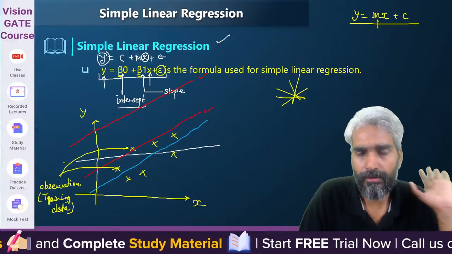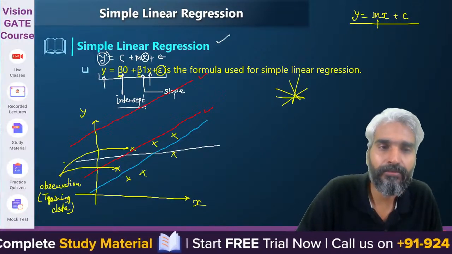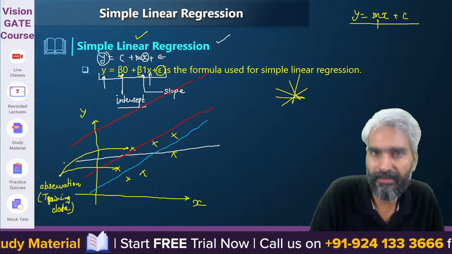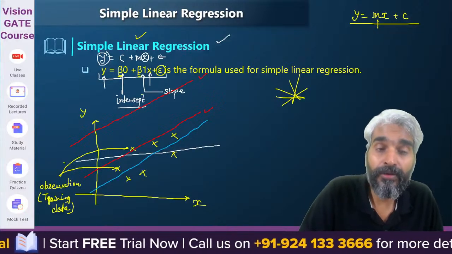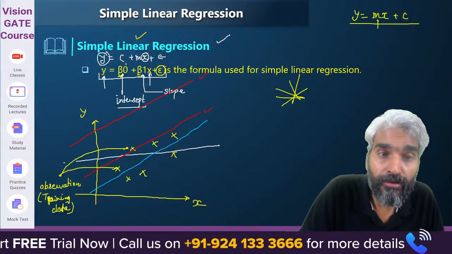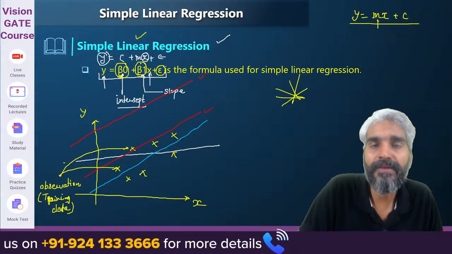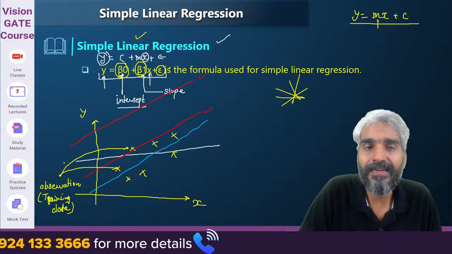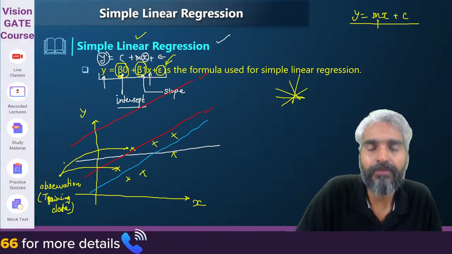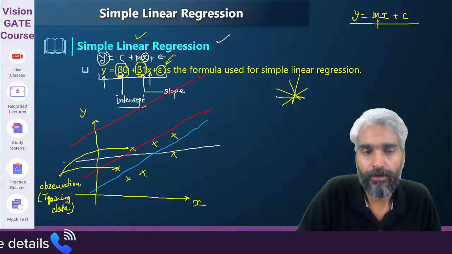That's the overall objective. So please try to understand what will happen in the regression problem. We will try to choose the values of beta 0 and beta 1 such that this error is minimized. Sir, what do you mean by error?